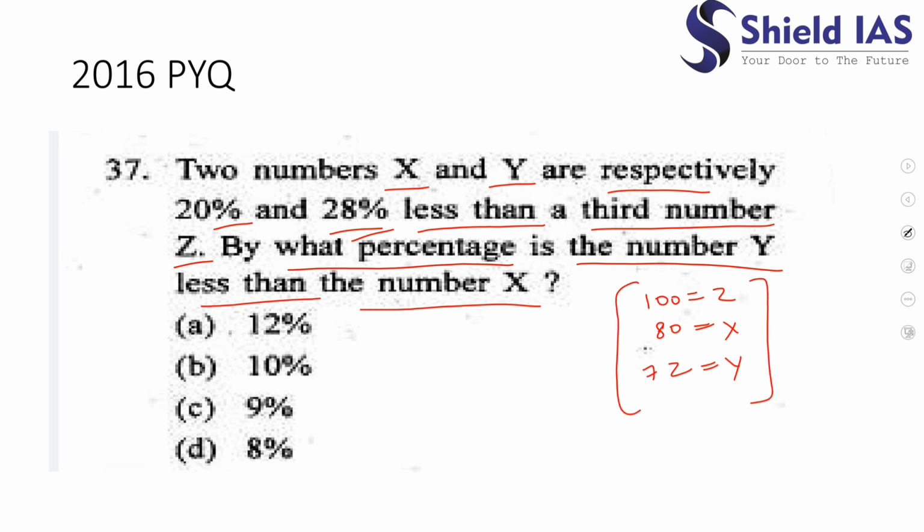By what percentage is the number y less than the number x? So number y is less than x, how much? 8 upon 80 into 100. Is this right? Yes. So answer would be 10%. Correct? So answer would be 10%. Correct or not? Yes, it's correct.